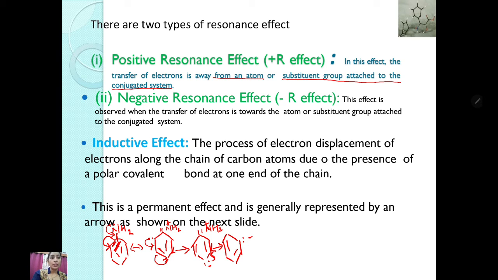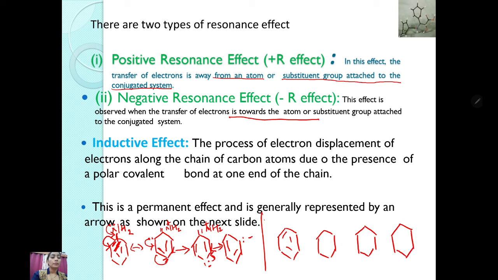Second is the negative resonance effect. This effect is observed when the transfer of electron is towards the atom or substituent group. Example we can take like NO2. When O means 6 electron minus charge,